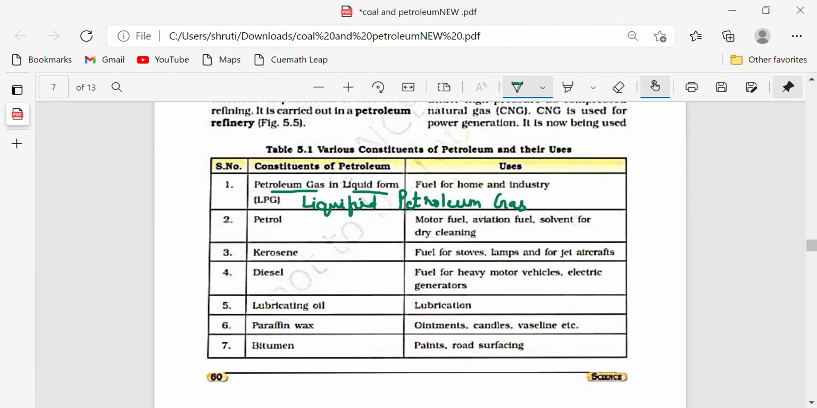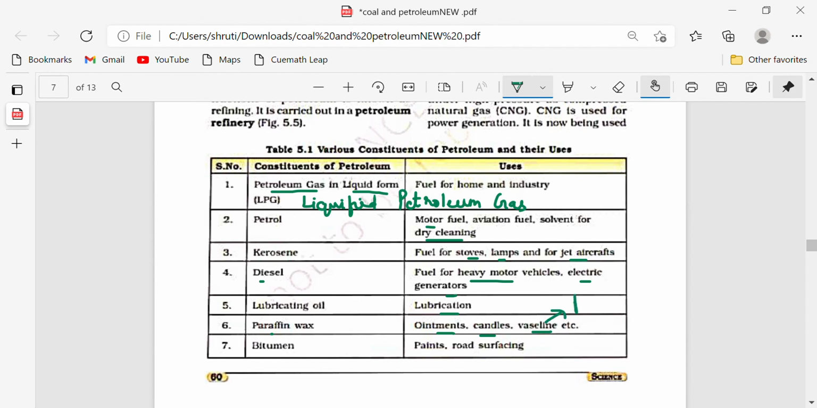Petrol, you know the uses of petrol. We use it in motors, vehicles, aviation, and it is also used in dry cleaning. Kerosene is also a constituent of petroleum and it is used in stoves, lamps and for jet aircraft. Another constituent is diesel, used in heavy motor vehicles and electric generators. Then there is lubricating oil, used for lubrication. We have paraffin wax that is used for ointments, candles and vaseline. The vaseline that you apply on your lips, we also call it petroleum jelly.